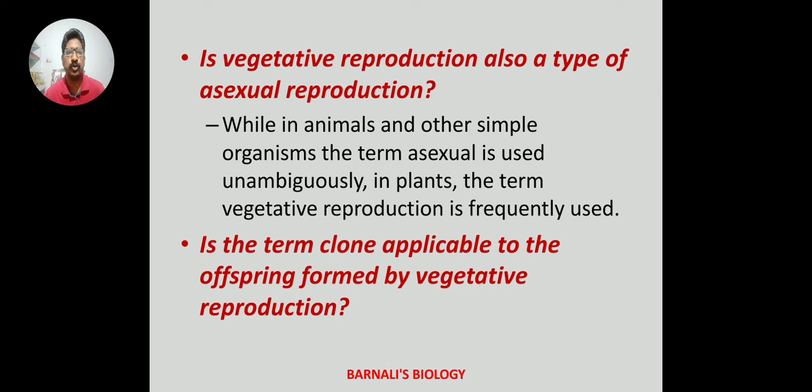A question comes to our mind: is vegetative reproduction also a type of asexual reproduction? While in animals and other simple organisms, the term asexual is used unambiguously, in plants, the term vegetative reproduction is frequently used. So, what is asexual reproduction in animals becomes vegetative reproduction in plants.